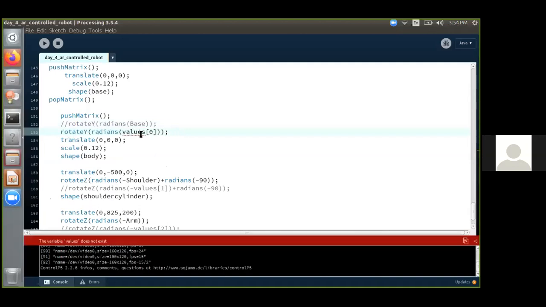Only then, this is showing in red because we haven't uncommented the lines on the top. That is why it is showing in red. So if you're going to put the values of the potentiometer, those values will be coming over here, and you have to comment these base things.